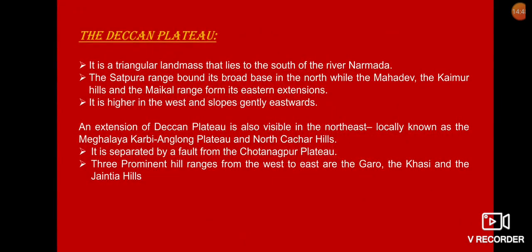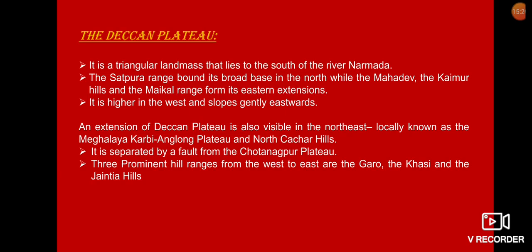The second part of the Peninsular Plateau region is the Deccan Plateau. The Deccan Plateau is a triangular landmass that lies to the south of the river Narmada. The Satpura range bounds its broad base in the north, while the Mahadev and Kaimur hills and the Maikal range form its eastern extensions. It is higher in the west and slopes gently eastwards.